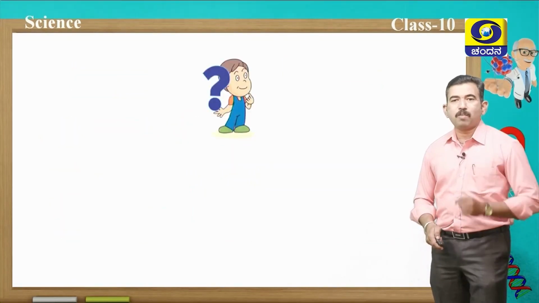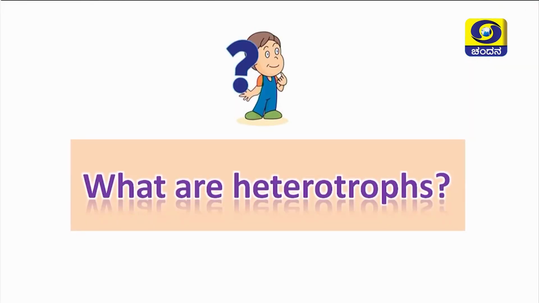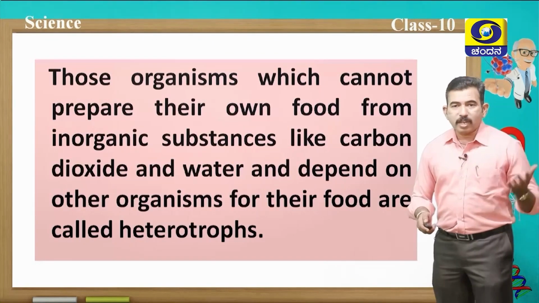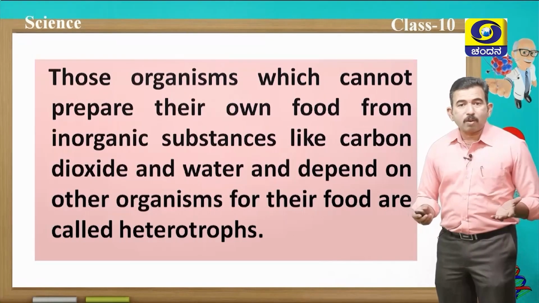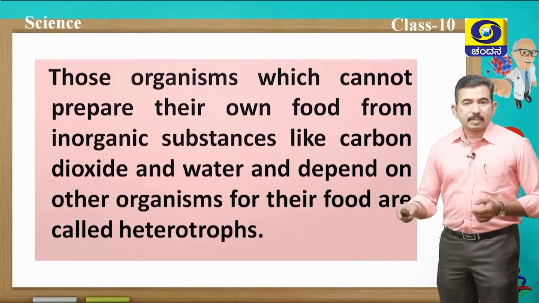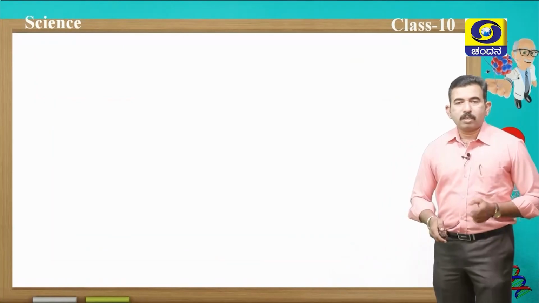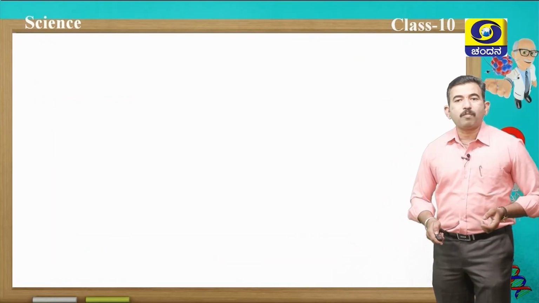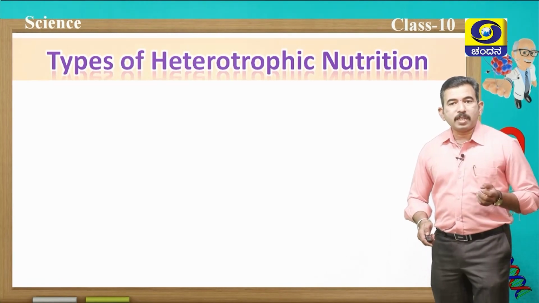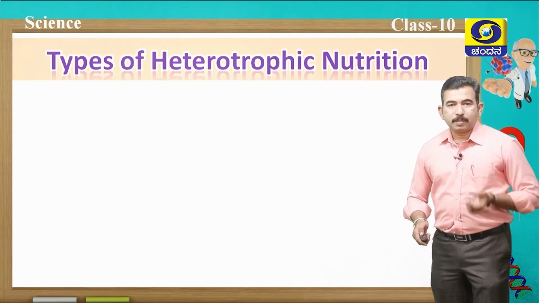Now one question for you students, what are heterotrophs? Can you define heterotrophs? Yes, you are correct students. Heterotrophs are the organisms which cannot prepare their own food. They directly or indirectly depend on the plants which are producers. Now let us discuss types of heterotrophic nutrition. In heterotrophic nutrition, there are three types.